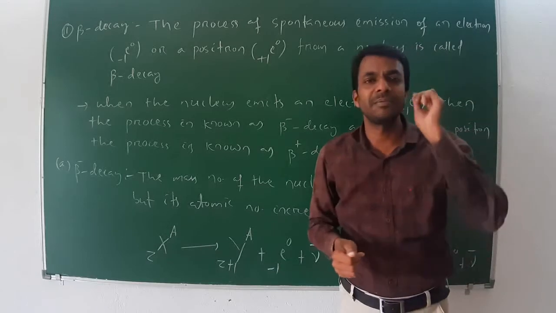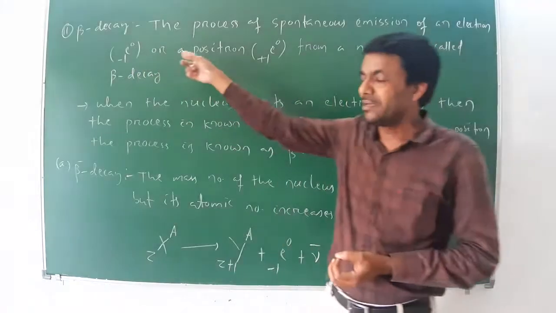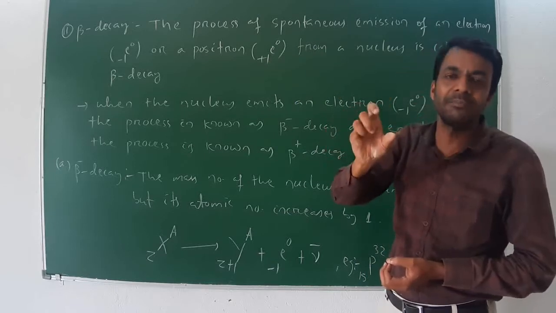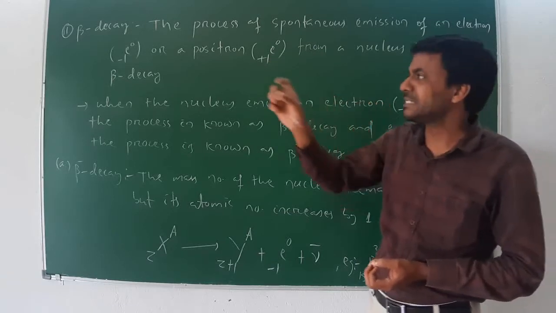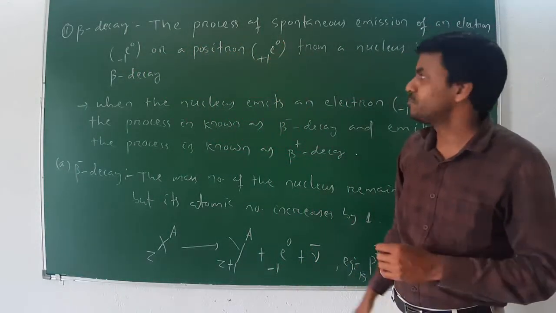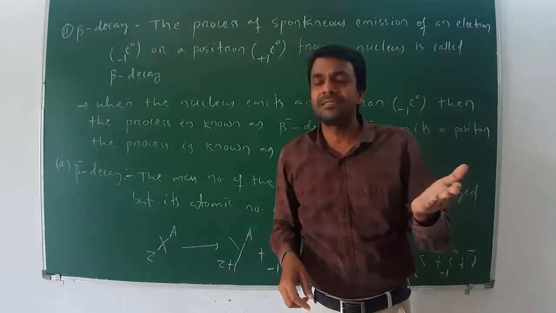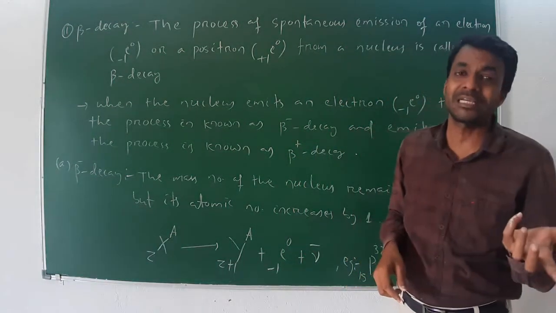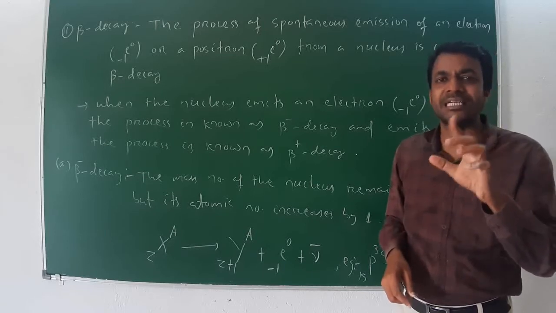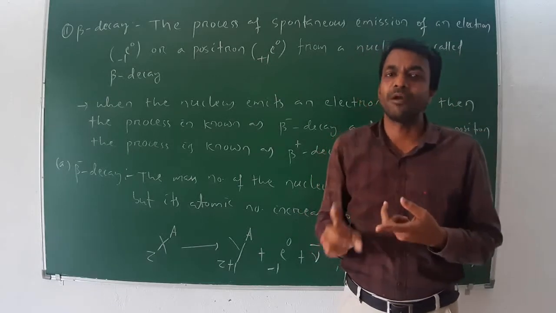An electron is a negatively charged particle, with symbol -1e0, and a positron is a positively charged particle, +1e0. Its atomic number is +1 for the positron and -1 for the electron, meaning negative charge and positive charge, and the mass number is always 0. As either an electron or a positron can be emitted from the nucleus, beta decay is basically of two types: beta minus decay and beta plus decay.